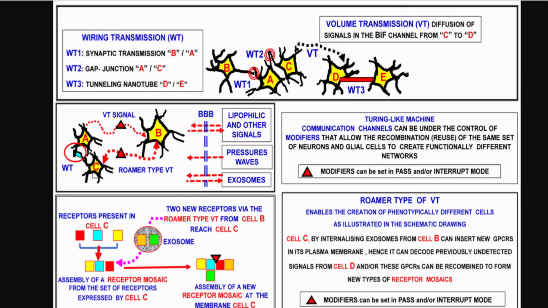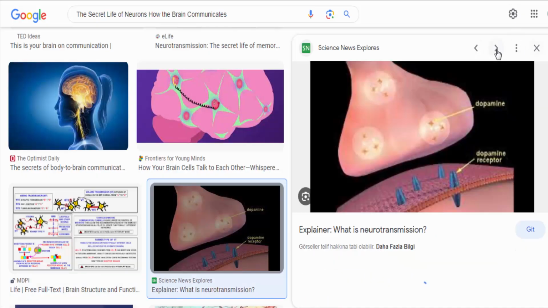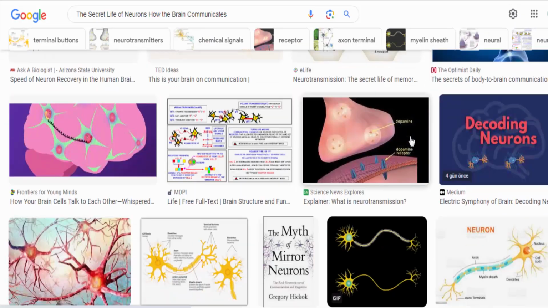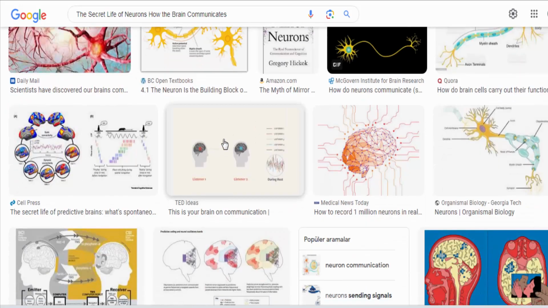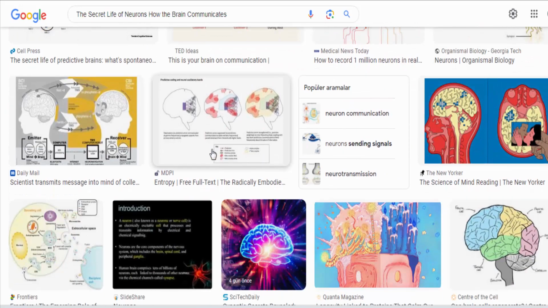In summary, the brain communicates through a complex network of neurons that transmit and process information using electrical and chemical signals. This intricate communication system enables the brain to carry out a wide range of cognitive functions and behaviors.